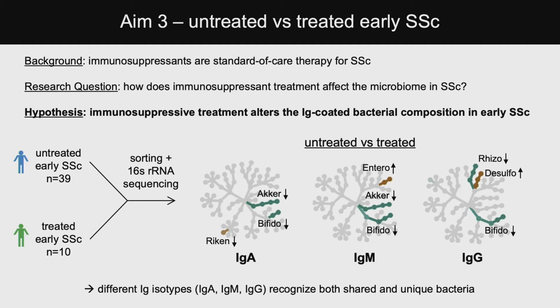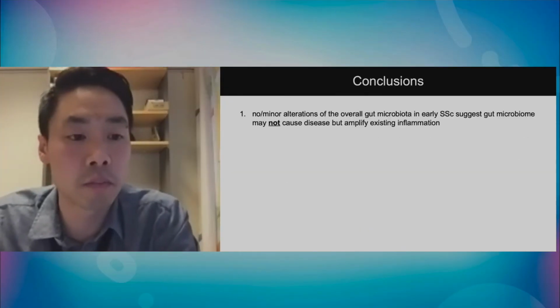What I'm showing here is, again, we're just focusing on the ones that overlap, the similarities between the bugs that are found in IgA, IgM, and IgG. Their significance still is to be determined, but it shows that indeed, if you stratify your microbiome based on Ig coating, there's a possibility that you may be able to focus on bugs that may be more inflammatory to the immune system. Next slide, please.